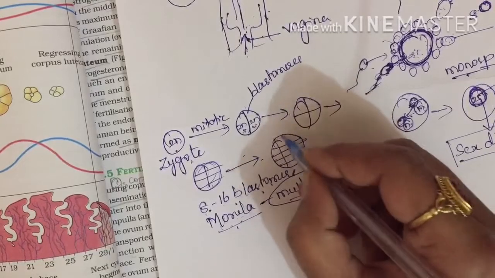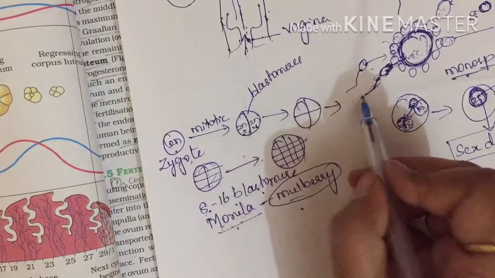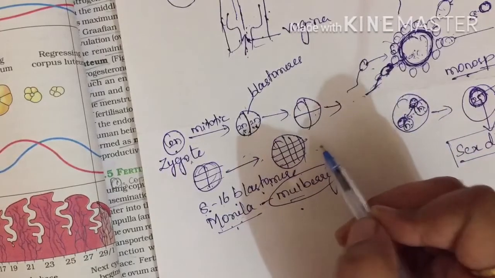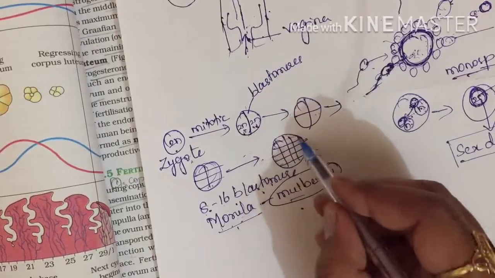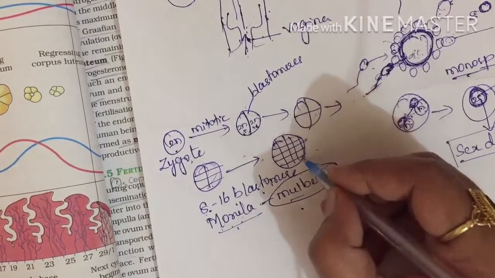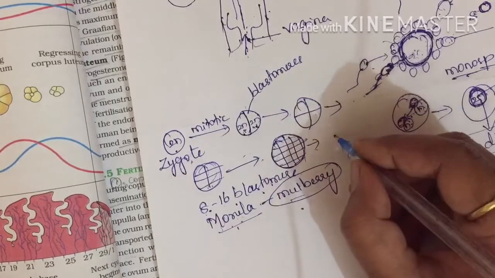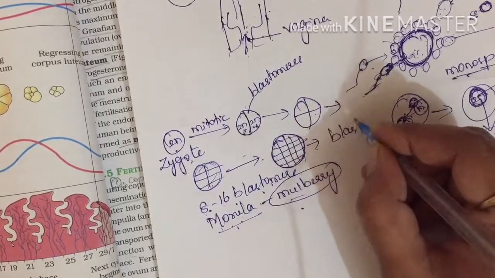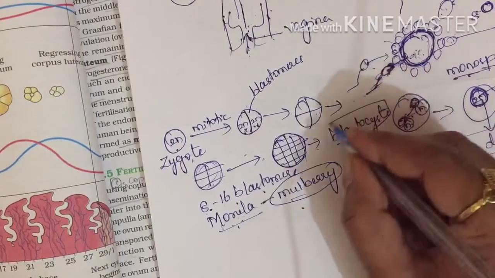I am not showing all those stages, from 2 cells to 4, 4 to 8, 8 to 16, 16 to 32, 32 to many, and it goes on. I am not showing all those. Directly, we have got a many-celled embryo. Now this many-celled embryo later gets converted to blastocyst.